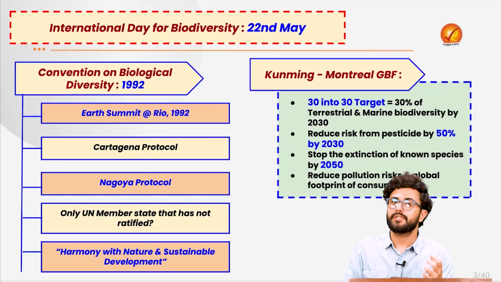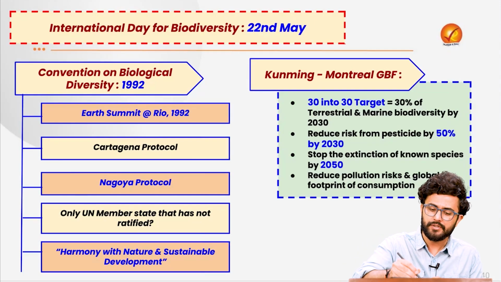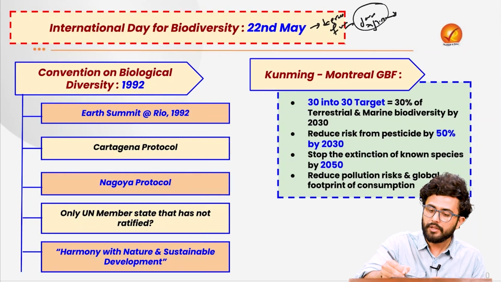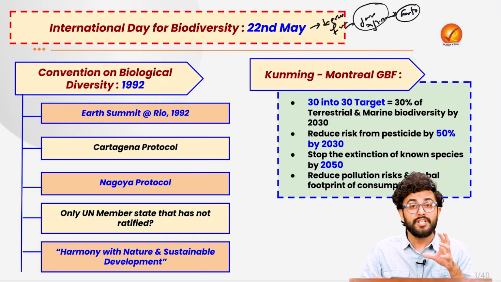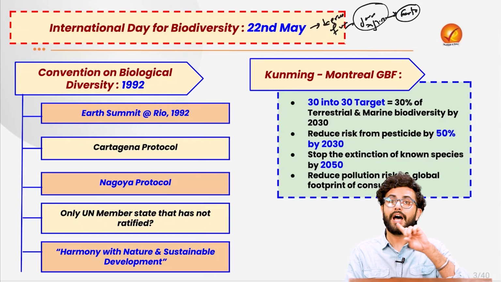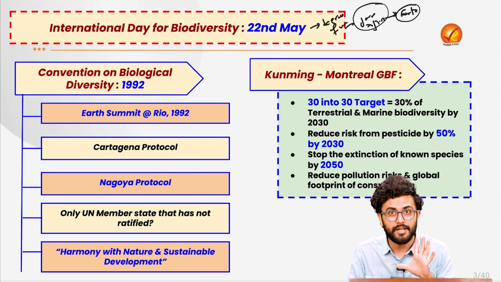mean by biodiversity? Biodiversity basically refers to the degree of variability which exists among the fauna and the flora living on the planet Earth, which are not only essential for the well-being of us humans but also for the larger ecosystem on the planet as well.